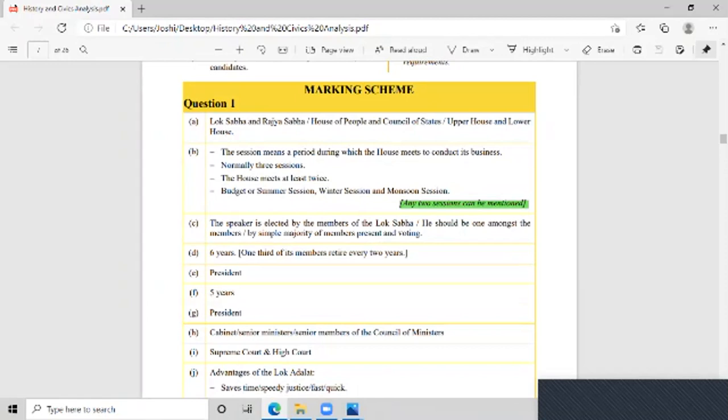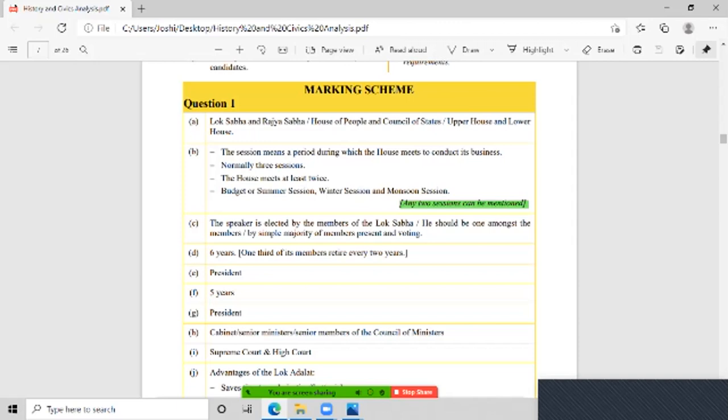For example, the question was asked about the sessions. How many sessions are there when the Parliament meets? Normally there are 3 sessions, and the House meets at least twice a year. The sessions are the budget or summer session, winter session, and monsoon session. This is the whole detail of the sessions of the Parliament. But since it's a one-line answer, a 1 mark question, you have to mention any 2 sessions, any 2 points.